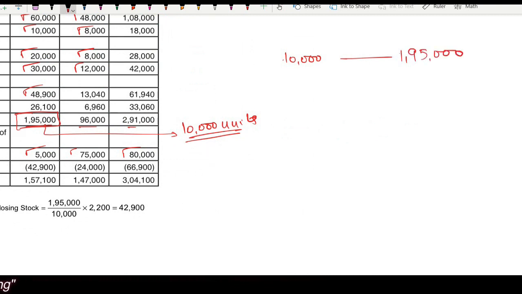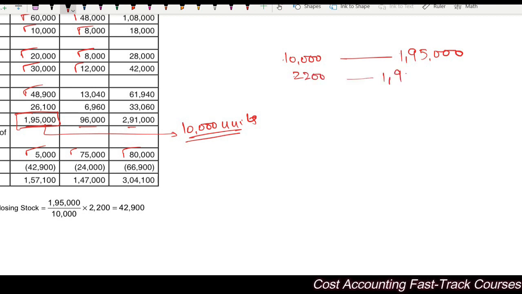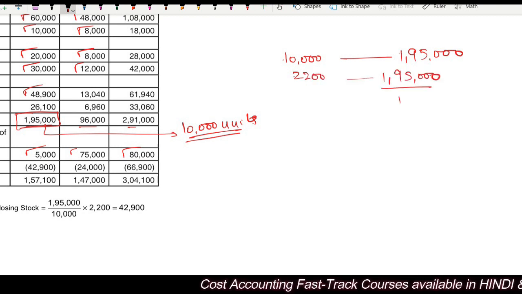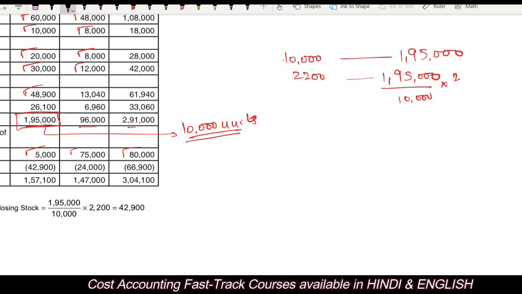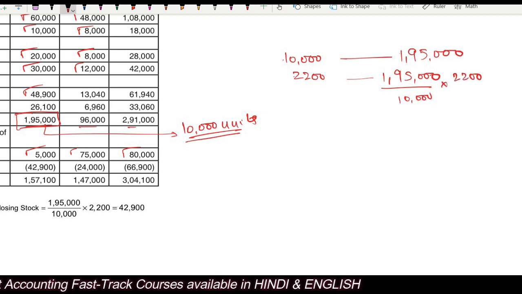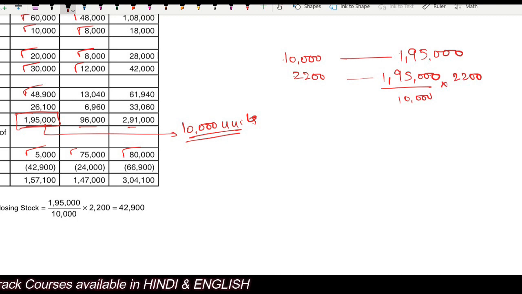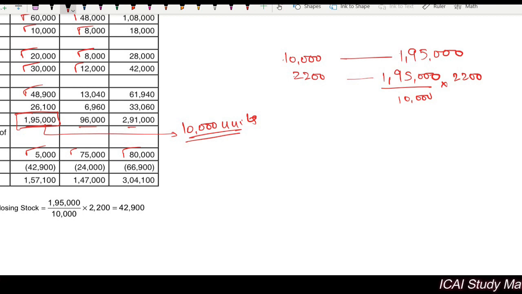What will be the value for 2,200 units? That will be 1,95,000 divided by 10,000 multiplied by 2,200. Clear? This will give you the value of the closing stock of finished goods.